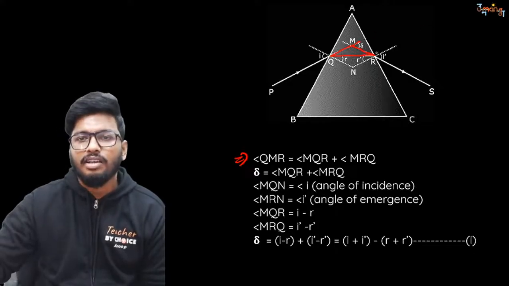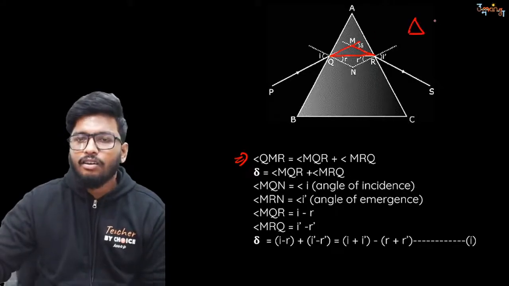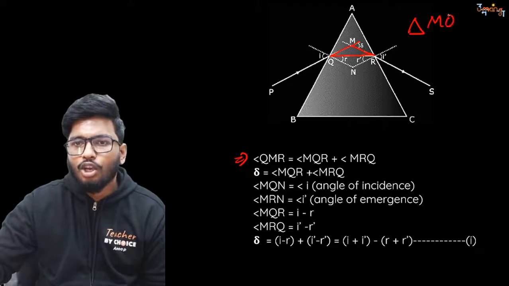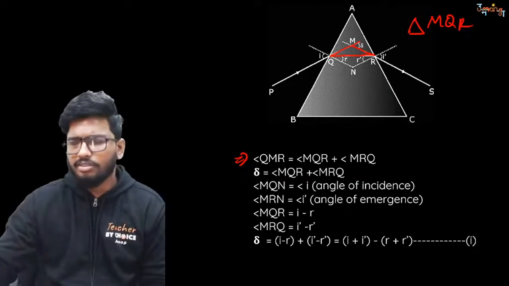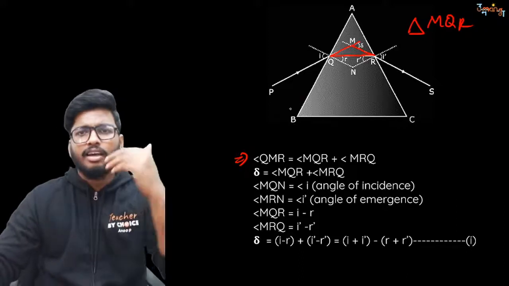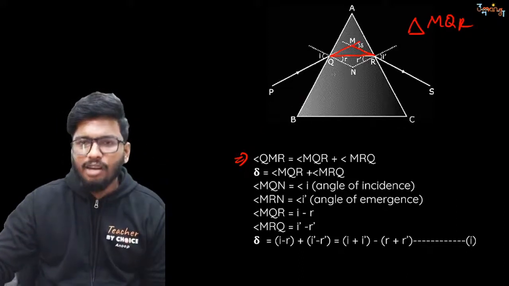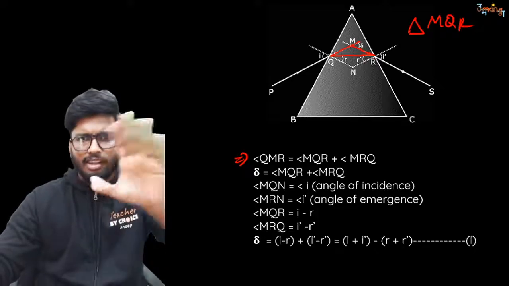So this is nothing but triangle MQR or QMR, however you want to put it. So MQR is the triangle I'm going to take. So once again, the exterior angle is equal to the sum of the two interior angles. We have just seen that.